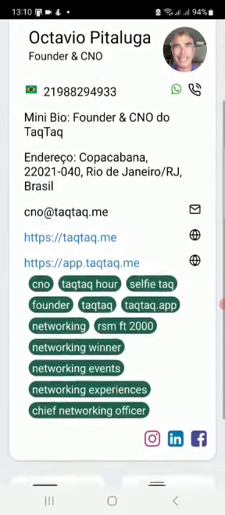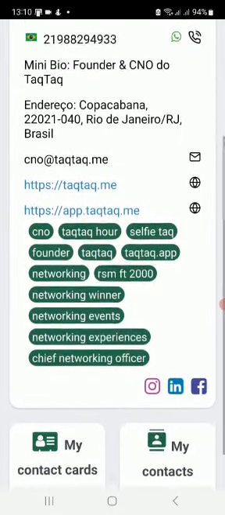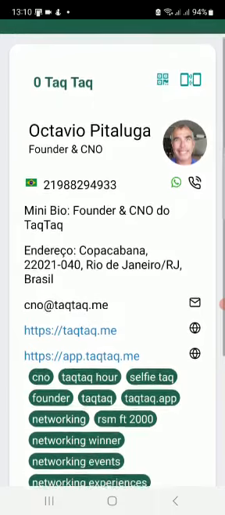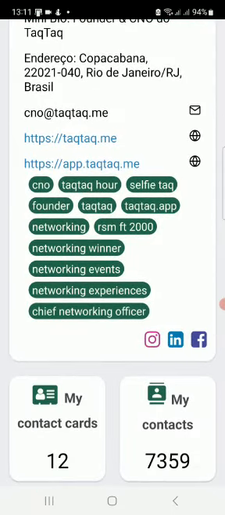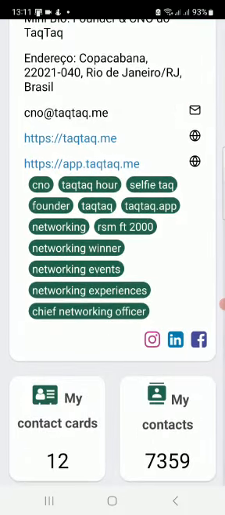If you have never heard of TaqTaq, it's a networking app, a digital business card, and very easy, straightforward. You have your card, your contact cards, and all your contacts in the palm of your hands.